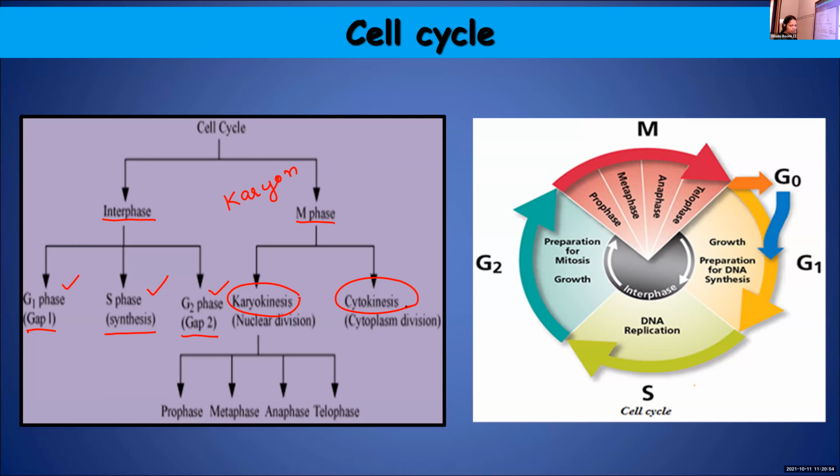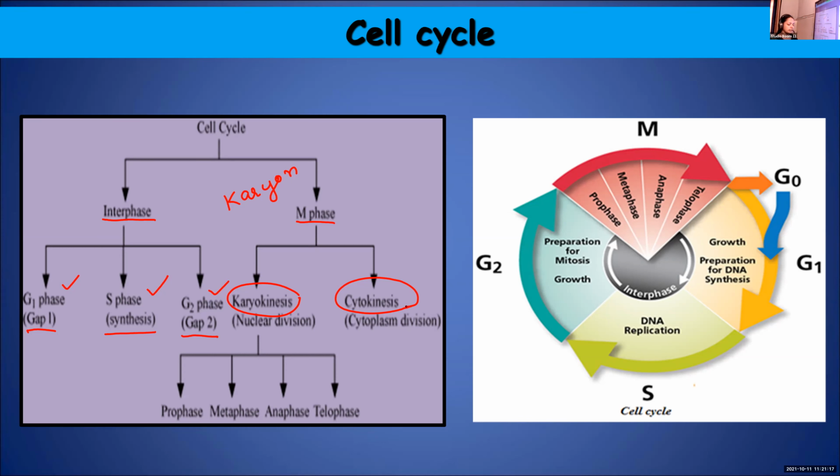So in M phase, when a cell is dividing, there are two distinct stages: the first where the nucleus undergoes division, and the second where the cytoplasm undergoes division. Usually karyokinesis will be followed by cytokinesis.